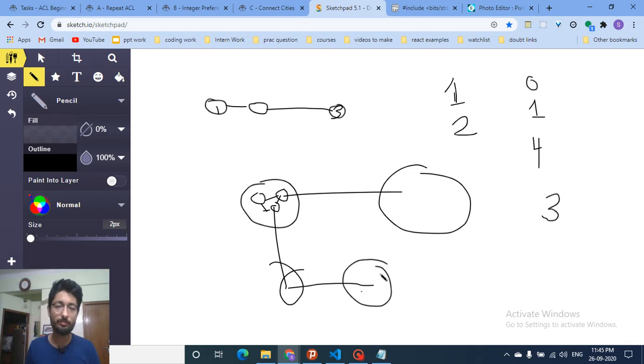So how can you find the total number of components? You can just do a DFS from every node. From every node, if it is not visited, make it visited and mark all the nodes connected to this node, so that I mark out the whole component as one component. Then again I will move to 1. This is not visited, so I will mark out this whole component. Then I will move to 2. Because it is already visited, I will not mark this out. I will move to 3 now. This is also already visited, so I will not do this. So this is actually a whole component.